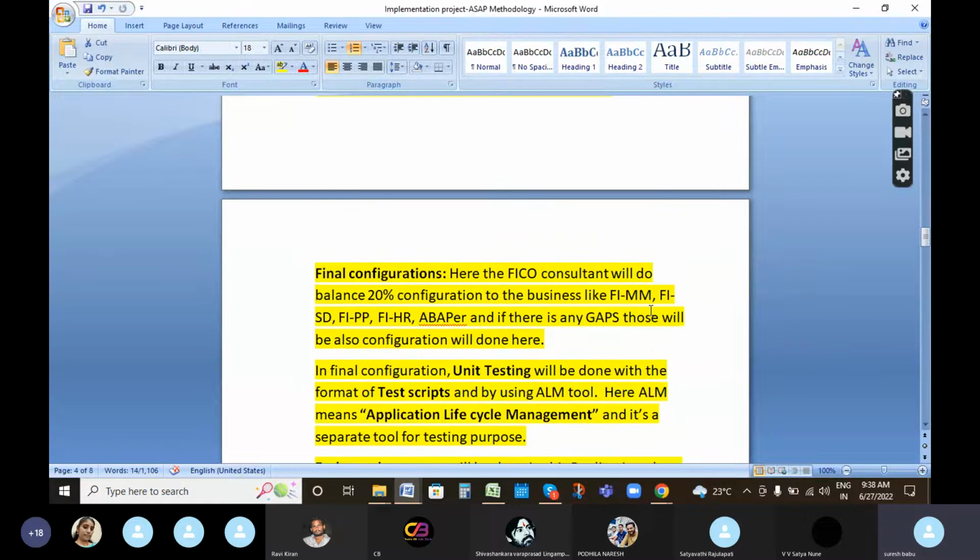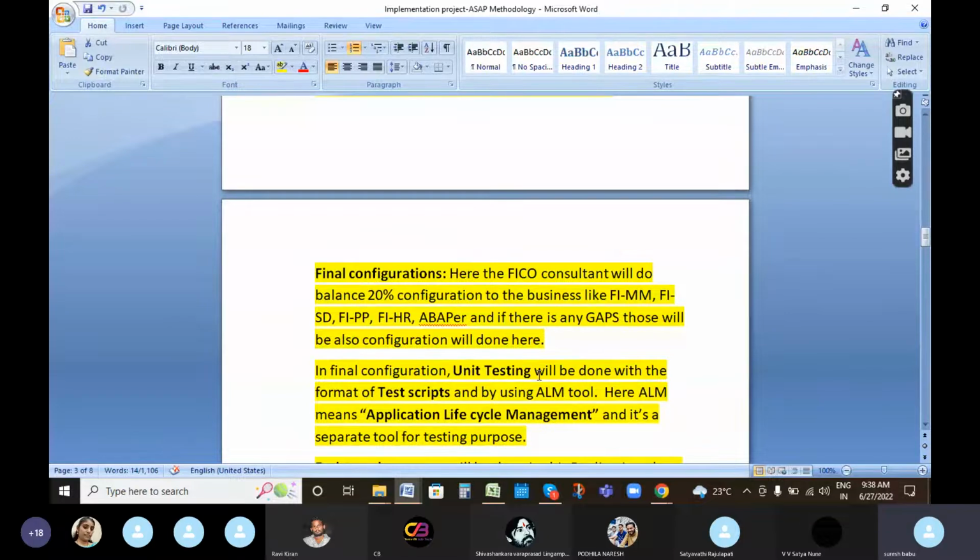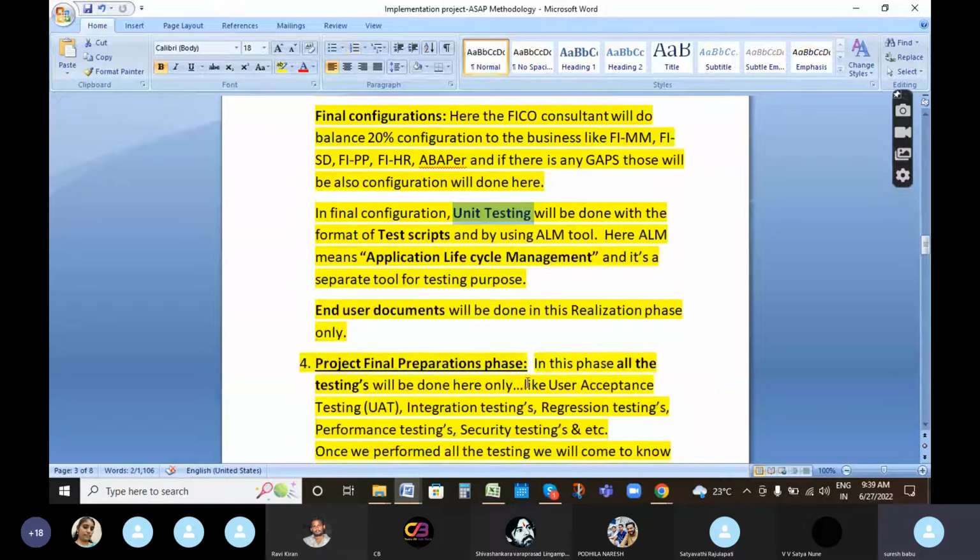But in the realization phase, what are they going to do? They are doing unit testing. Unit testing means a single item, like foreign currency valuation, or document posting. In F-02 or FB60, we are posting a document entry. Whether that posting is correctly affected to the GL account, they will check in unit testing.